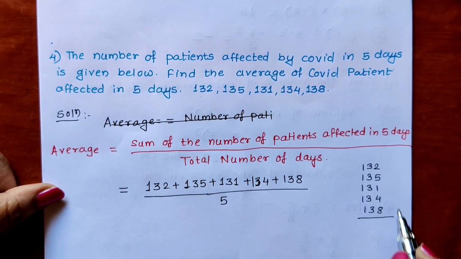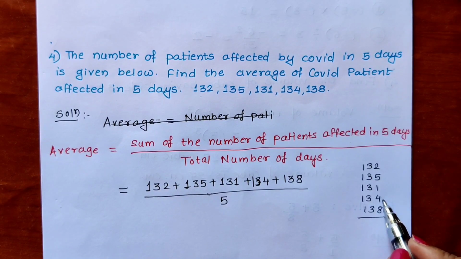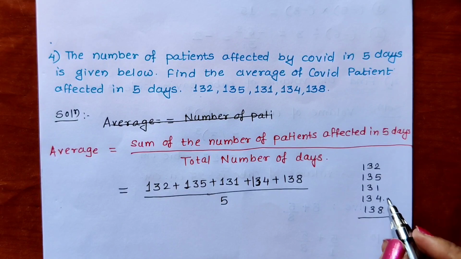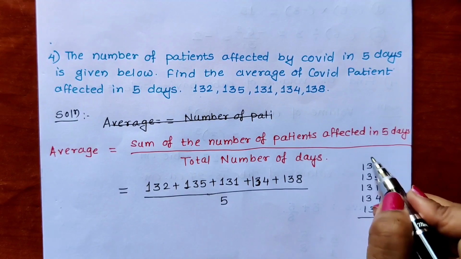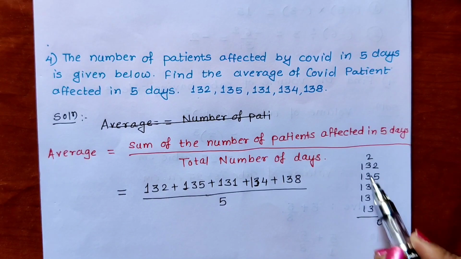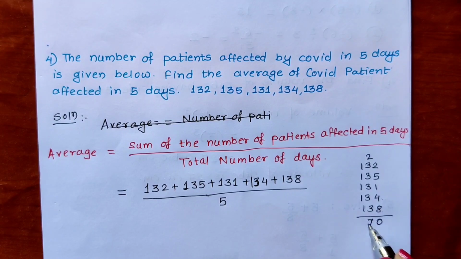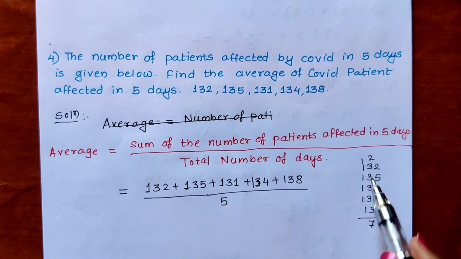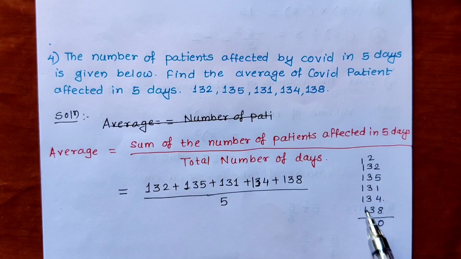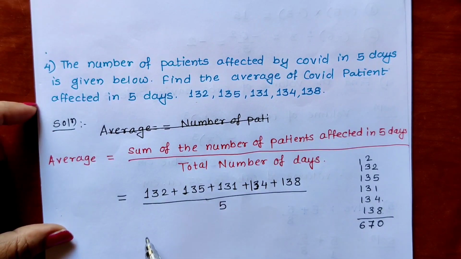Add all these numbers. 2 plus 5 is 7, 7 plus 1 is 8, 8 plus 4 is 12, 12 plus 8 is 20. 0 written, 2 carrying. 3 plus 3 plus 3 plus 3 plus 3, 3 fives are 15, correct? 15 plus 2 is 17, 7 written, 1 carrying, 1 plus 1 plus 1 plus 1 plus 1 plus 1 is 6. 670. So the answer of this total sum is